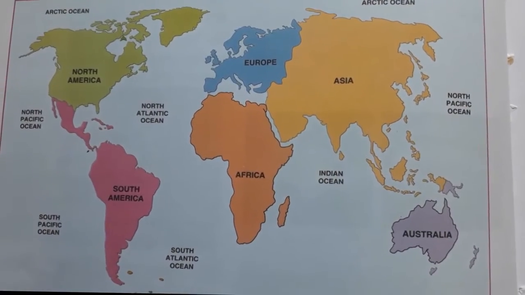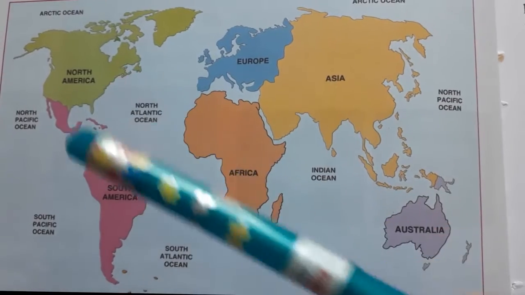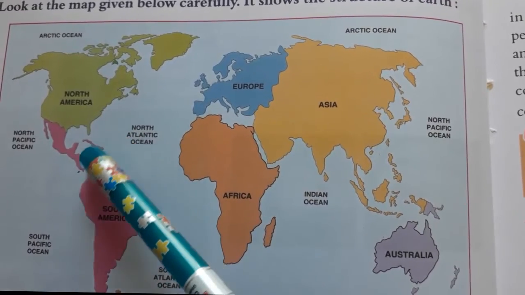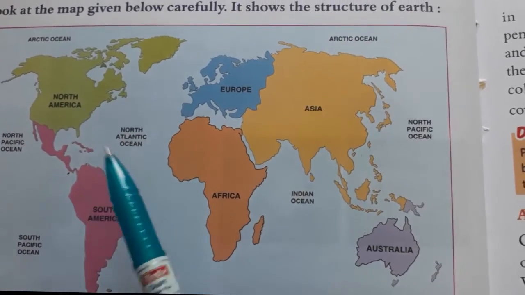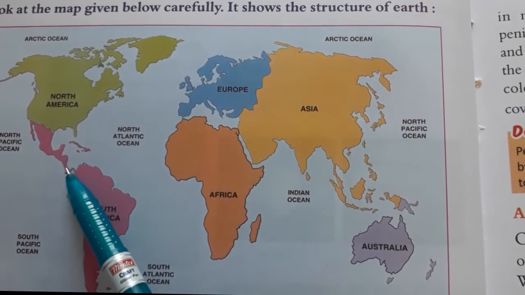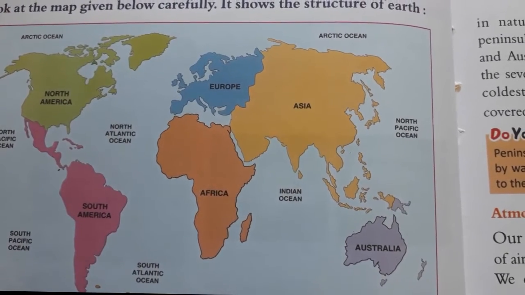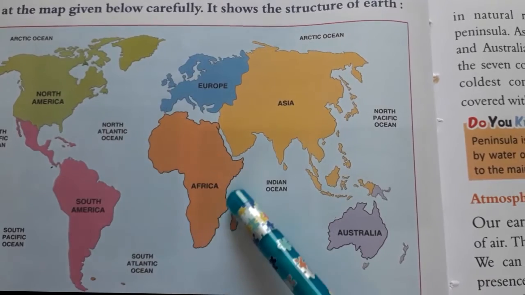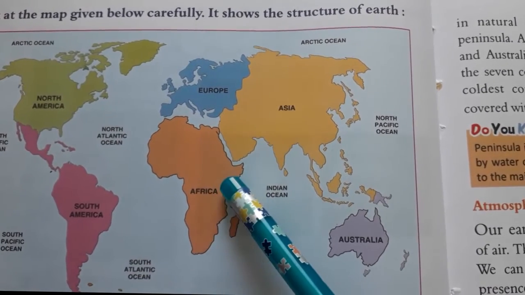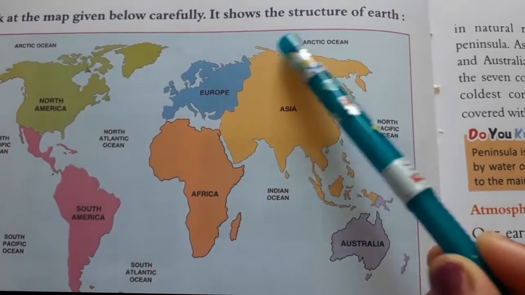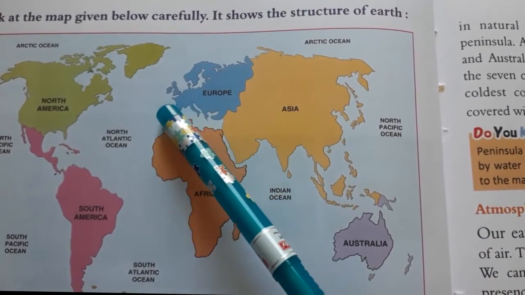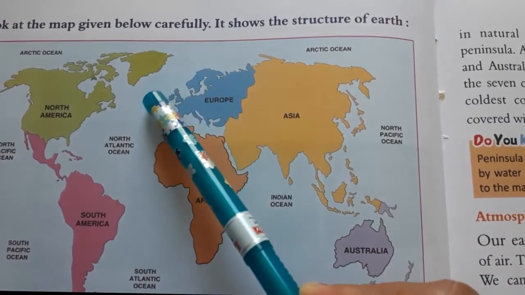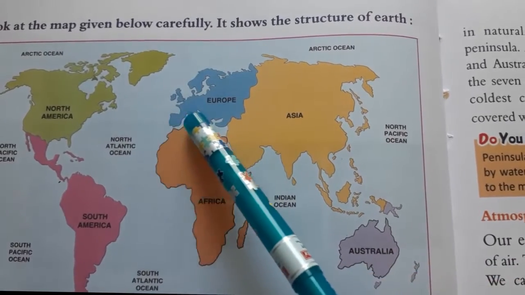Now see in your map, the two continents, North America and South America, are joined by the Panama Canal. Where is the Panama Canal? Here it is situated. This continent, Africa, is rich in natural resources. Europe is peninsular. Peninsular means three sides of water. Which continent has water on three sides?